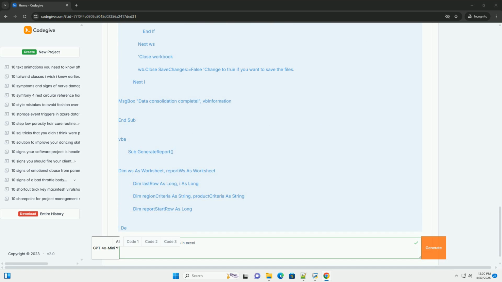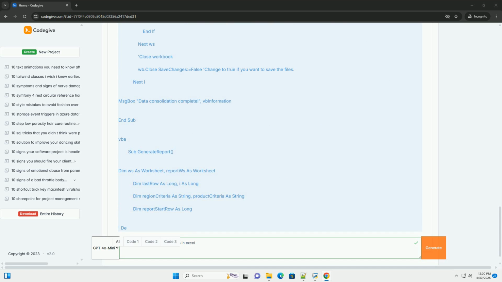It copies the values, not the formulas or formatting, to the summary sheet. Using .Value is generally faster. It updates last row to the next available row in the summary sheet. It closes the opened workbooks without saving changes, which can be changed if needed. Error handling: checks if the summary sheet exists and if any files are selected. It also checks if the source worksheet contains any data to copy.